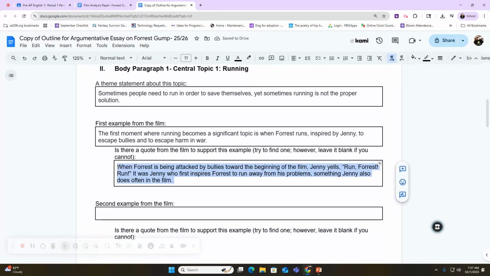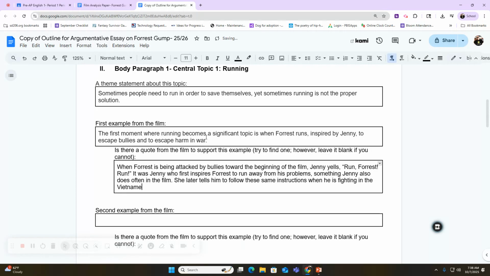Now, that's a good amount of writing, but if I wanted to, I could elaborate even a little bit more. I don't need to give much more details into the moment, but I can say something along the lines of, she later tells him to follow these same instructions when he is fighting in the Vietnam War.